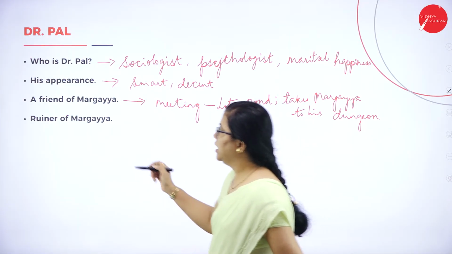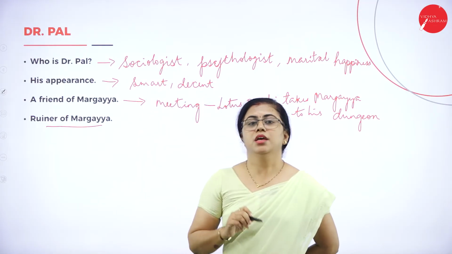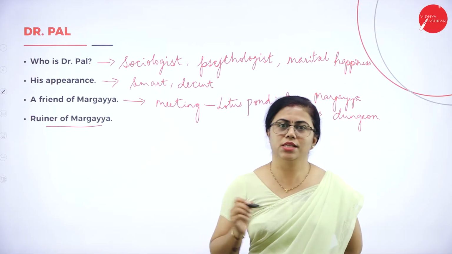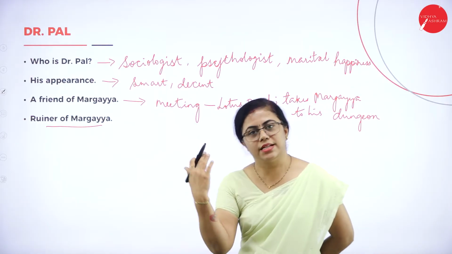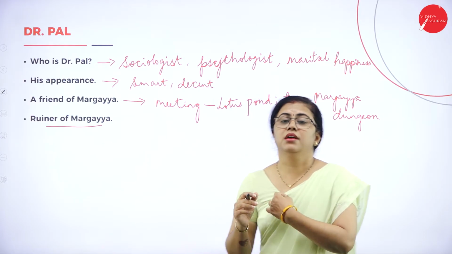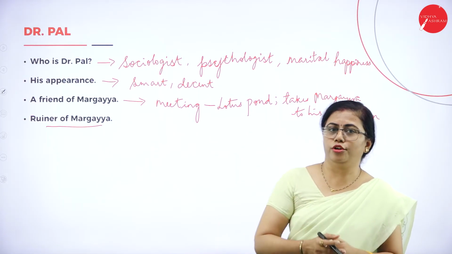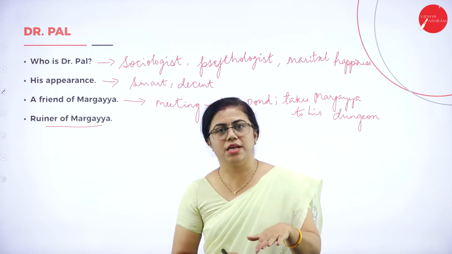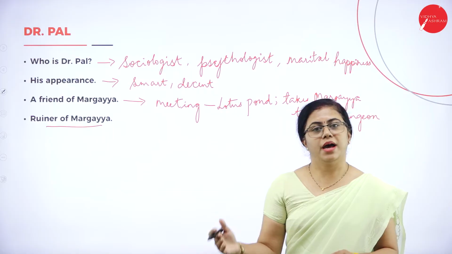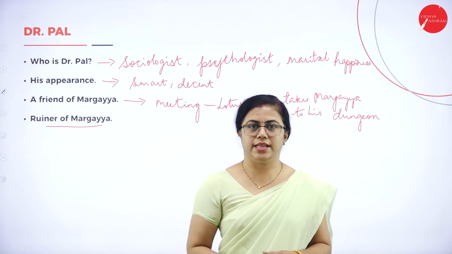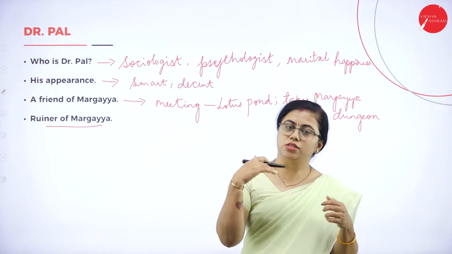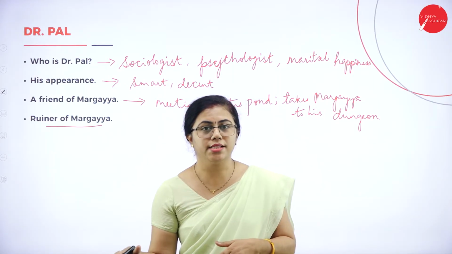Then he is also called the Ruiner of Margaya. Here you can mention how he was the reason behind Margaya's downfall. He sells his book to Margaya and becomes the reason for Margaya's growth, the reason behind Margaya earning a lot of money. But when he indulges in illegal activities with Balu, Margaya thrashes him nicely and puts him out of Balu's house. After that, he starts talking to people about Margaya's bad character.